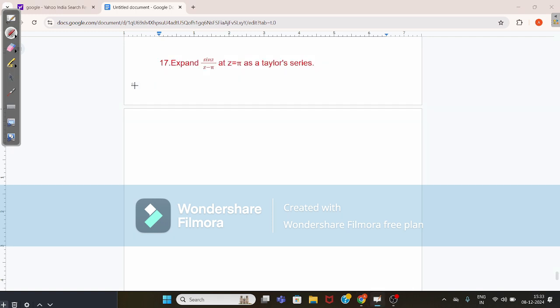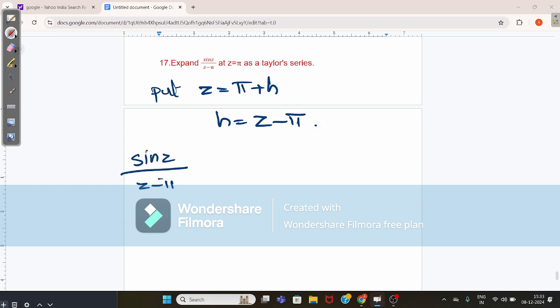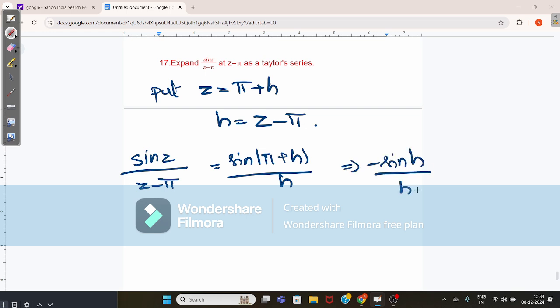Now, in this question, you have to put z equals pi plus h. The h value will become z minus pi here. Okay, now sin z by z minus pi. This value will become sine of pi plus h by h, which is equal to minus sine h by h.